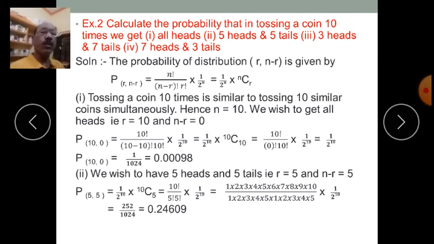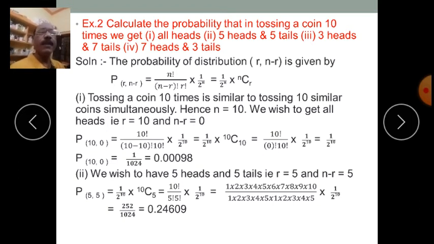So the probability of getting 10 heads when a coin is tossed 10 times, all the time head, is 0.00098, isn't it?